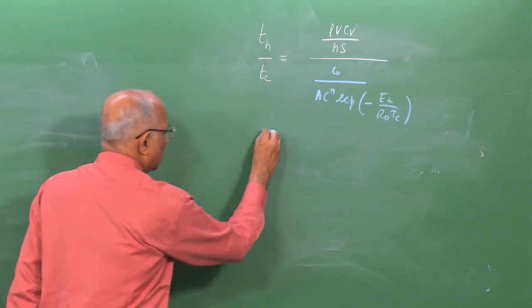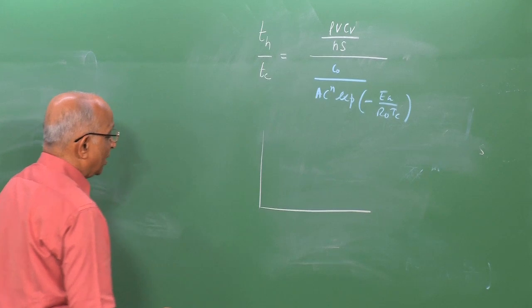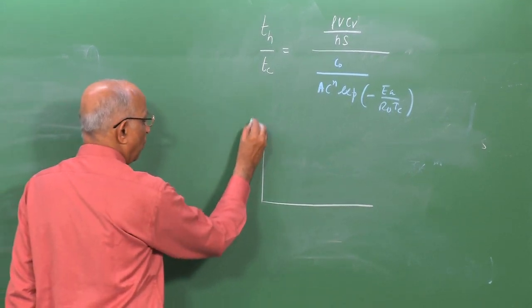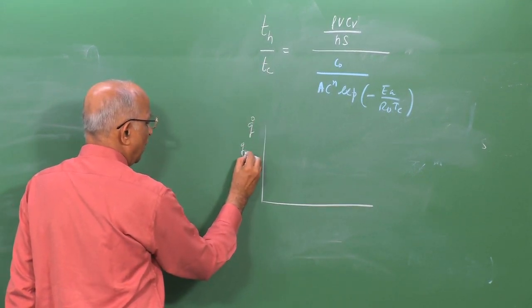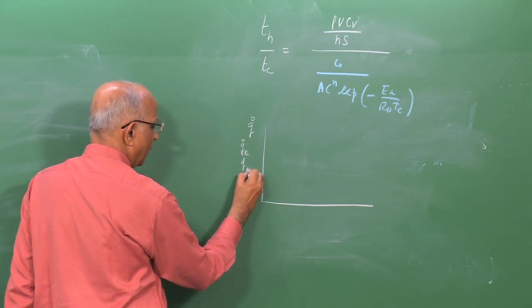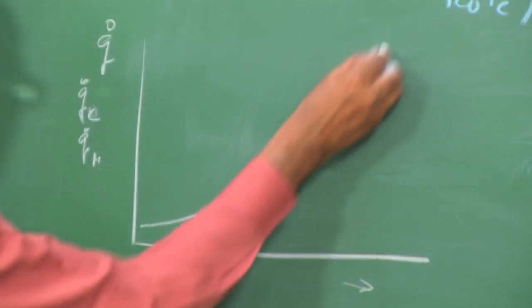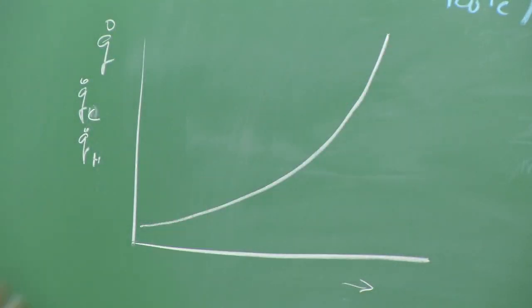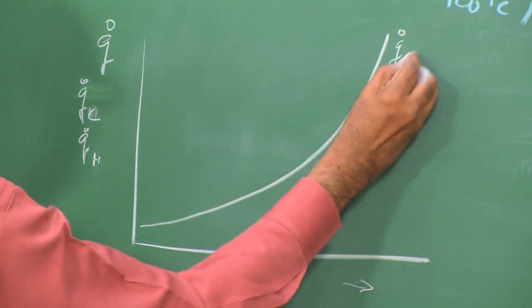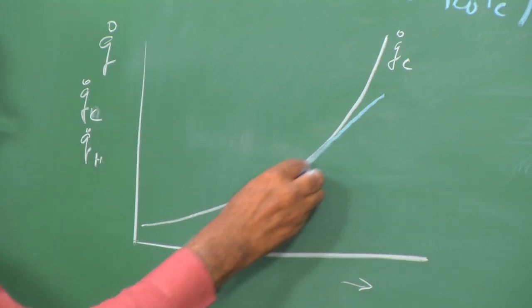We also recognize, when we talked in terms of energy loss and energy gain, that we had Q dot, which could be q dot c and q dot h, as a function of temperature. What did we say? The q dot c curve was something like this, and the q dot h curve was a straight line.